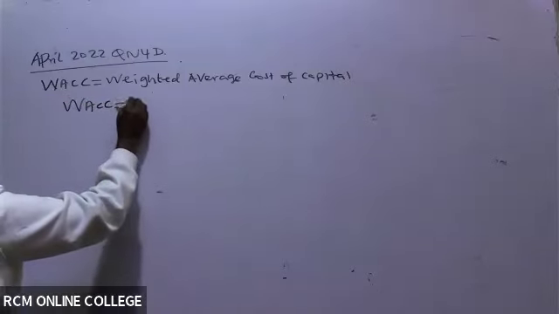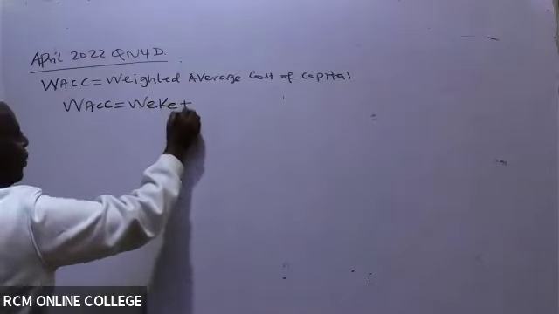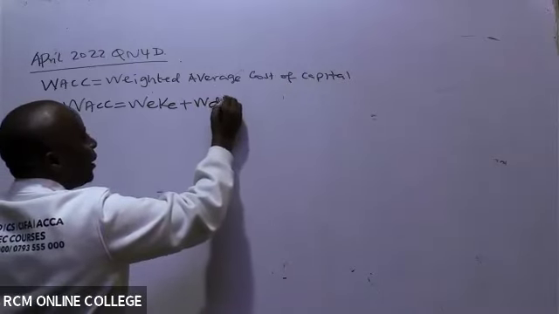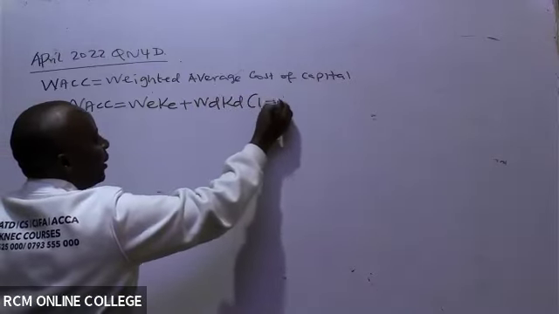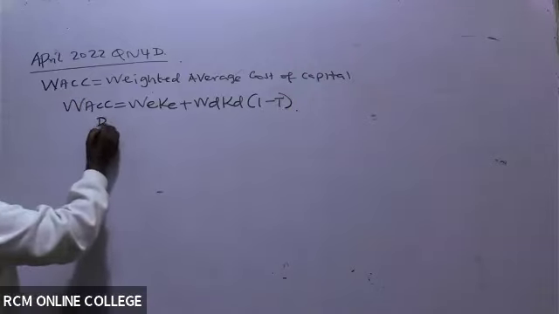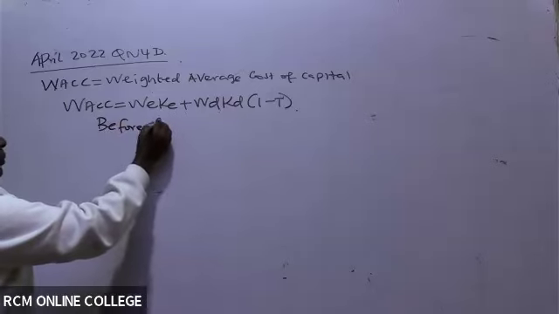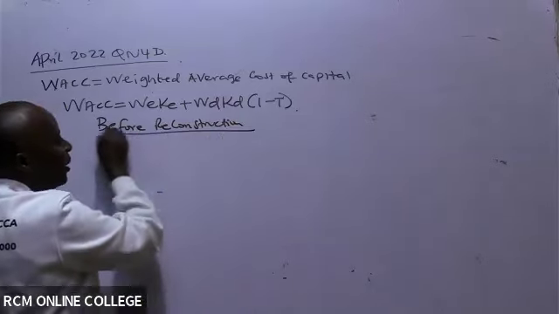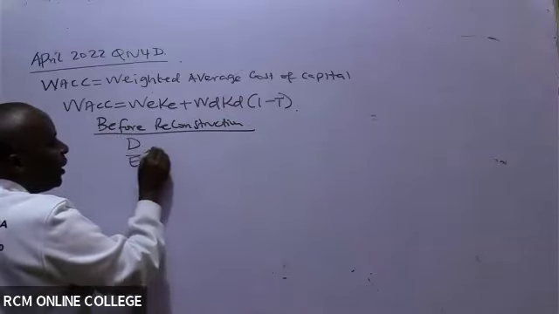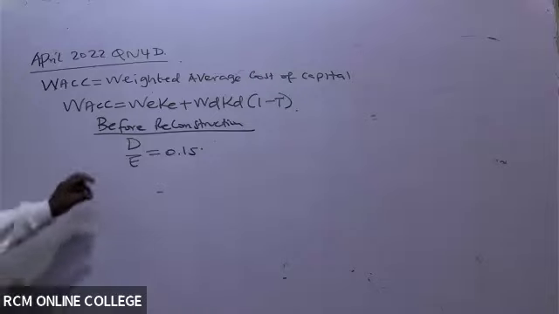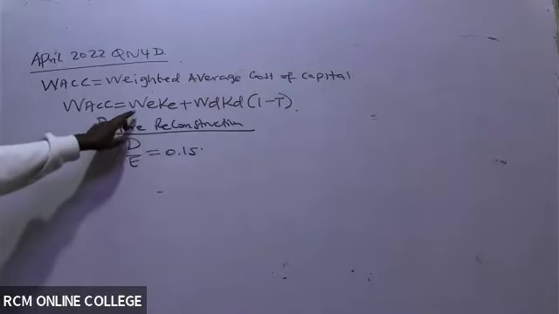WACC will be equal to weight of equity times cost of equity, plus weight of debt times cost of debt, adjusted for taxation, like that. So before reconstruction, remember, our debt to equity is 0.15. It is out of this debt to equity that I should be able to get the weights.